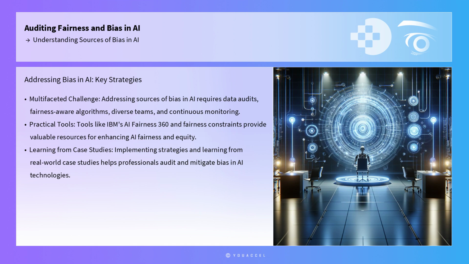In conclusion, understanding and addressing sources of bias in AI is a multifaceted challenge, requiring a combination of data audits, fairness-aware algorithms, diverse and inclusive teams, and continuous monitoring. Practical tools and frameworks, such as IBM's AI Fairness 360, fairness constraints, and participatory design approaches, provide valuable resources for auditors seeking to enhance the fairness and equity of AI systems. By implementing these strategies and learning from real-world case studies, professionals can effectively audit and mitigate bias, contributing to the ethical and fair deployment of AI technologies.